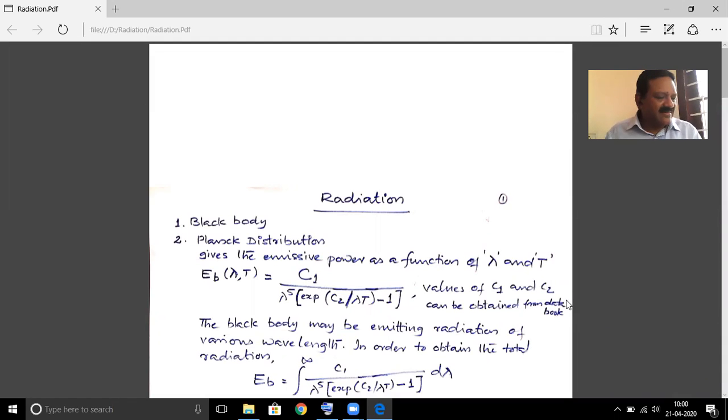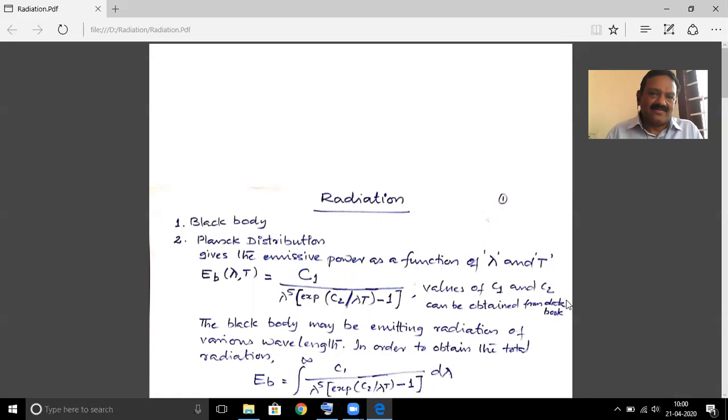Today we will start our discussion on radiation. This is the fifth module. First of all, we have to define what radiation is. There are actually two schools of thought on the definition of radiation. The first concept is that radiation is the propagation of electromagnetic waves.